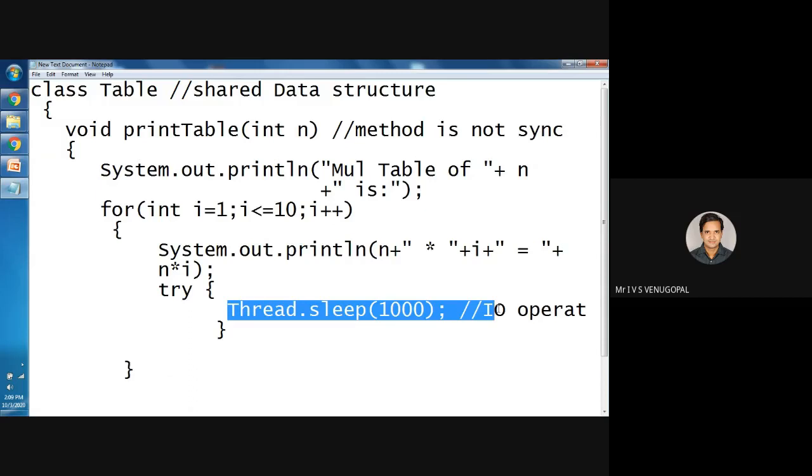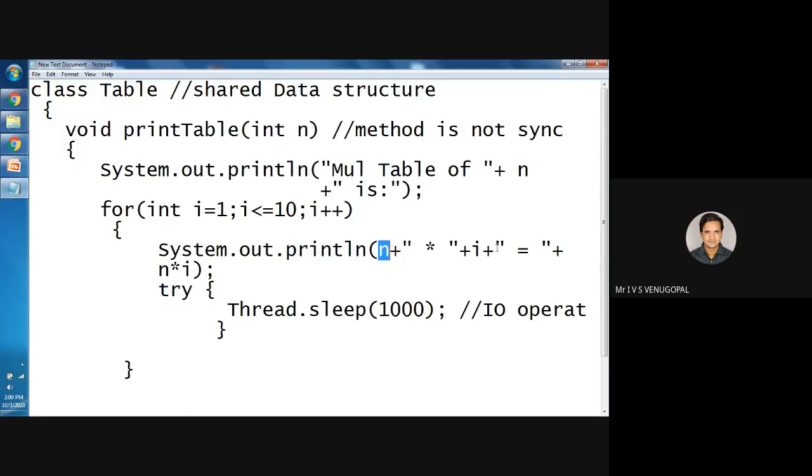For example, given number is 3. 3 into 1 equals 3. Consider the 3 needs to be written into a file. Then instead of having the sleep method, here you can have an IO operation. That is block on IO. Whenever an IO operation is needed, the CPU needs to write the data from the primary memory to the secondary memory. For IO operation, it will take some service time.